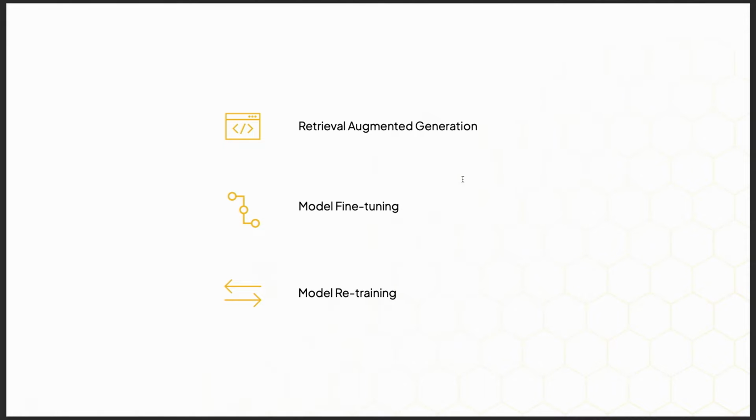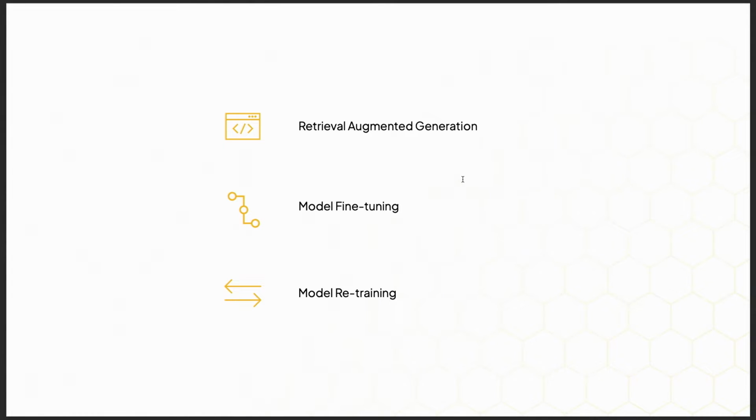So to solve our stale problem, we have three ways that we can do this. One is retrieval augmented generation, where we're essentially finding the most up-to-date or relevant information about the question being asked, and we're shoving that into the model prompt, and then the model should generate what we want. You could also fine-tune a model with up-to-date or relevant information so that it is available for retrieval in some way, shape, or form. You could also retrain the entire model.